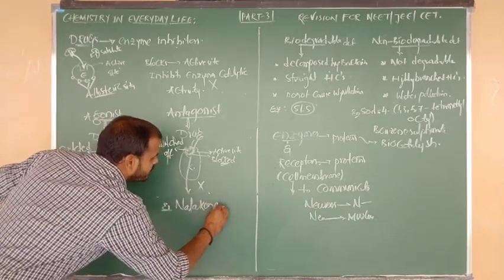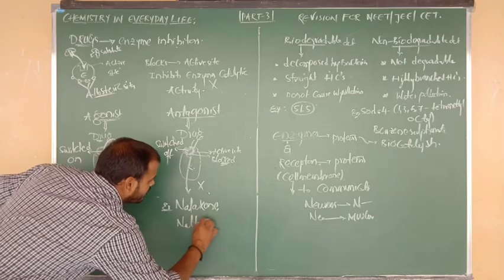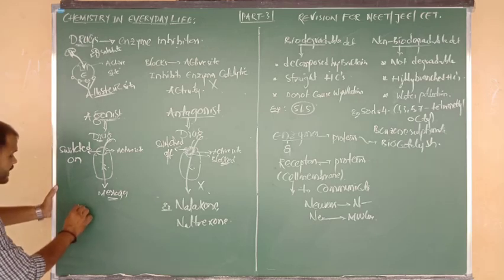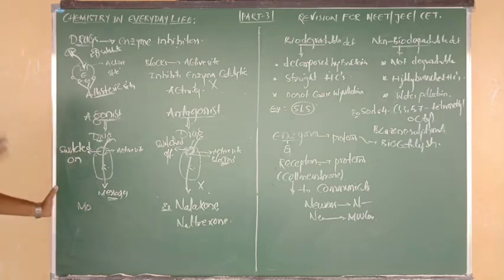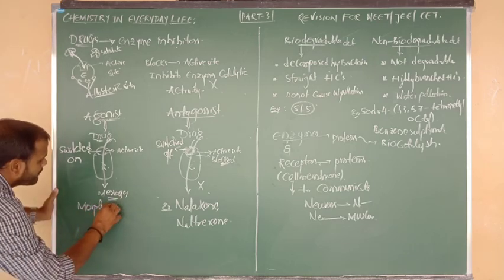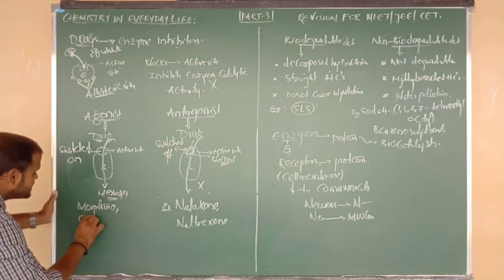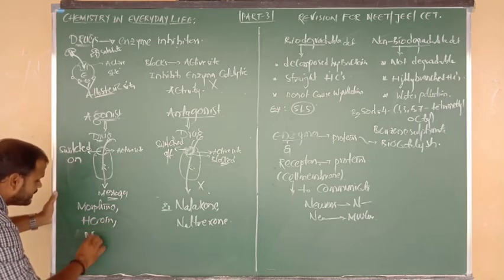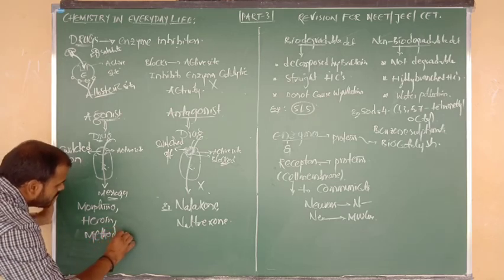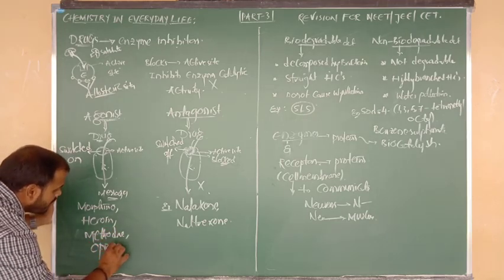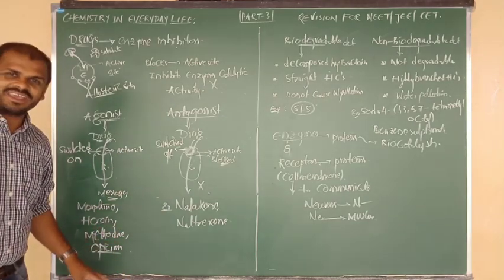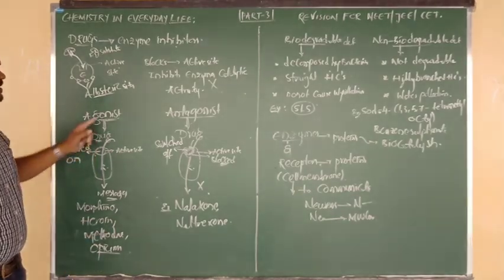One is naloxone and one more is naltrexone. Naloxone, naltrexone. Yes, agonist examples we can say. Now switched on, coma condition, stress free condition, that is nothing but morphine, and one more is heroin and codeine. Yes, one more is methadone, and one more is opium. Methadone and opium. These belong to the strong narcotic analgesic category. So these all are agonists.